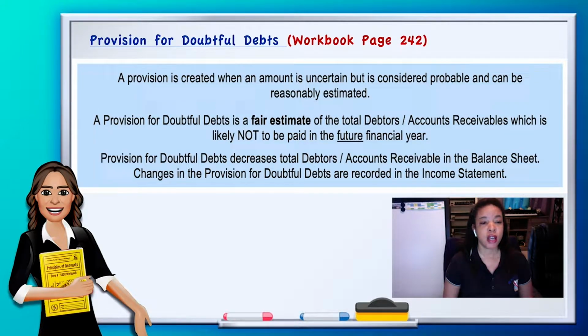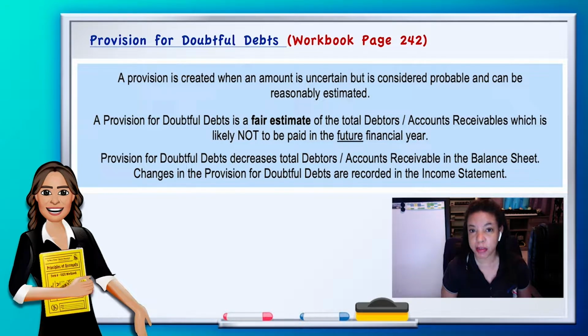A provision for doubtful debts is a fair estimate of the total debtors or accounts receivable which is likely not to be paid in the future financial year. Emphasis on estimate, future.